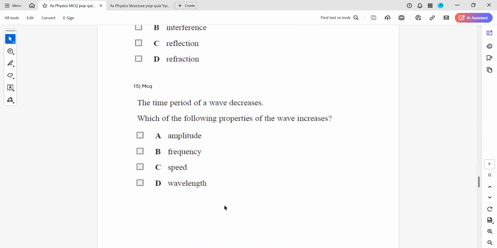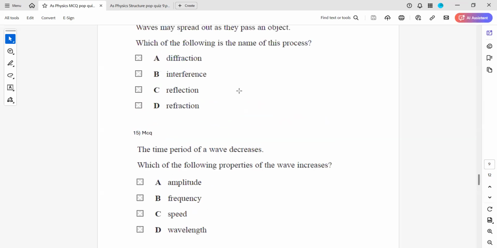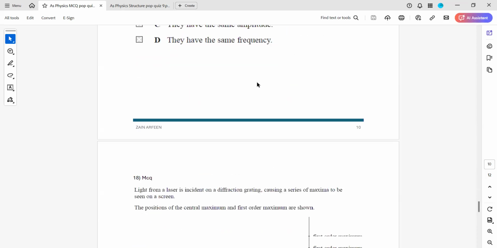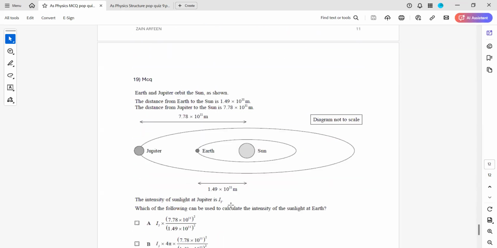Question 14, 15, any doubt? Question 14 or 15? Question 16, 17, 18. Question 16.